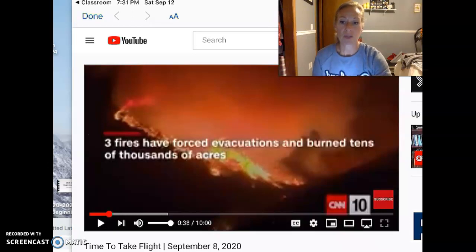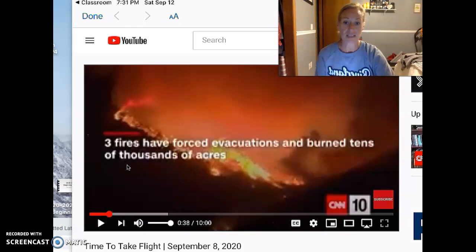All right, so as you can see, they give us some information that we probably think is important. So 3 fires have forced evacuations and burned tens of thousands of acres. And as it also said, this is in California, and it has declared a state of emergency. So we have those 3 fires burning in 5 different counties.